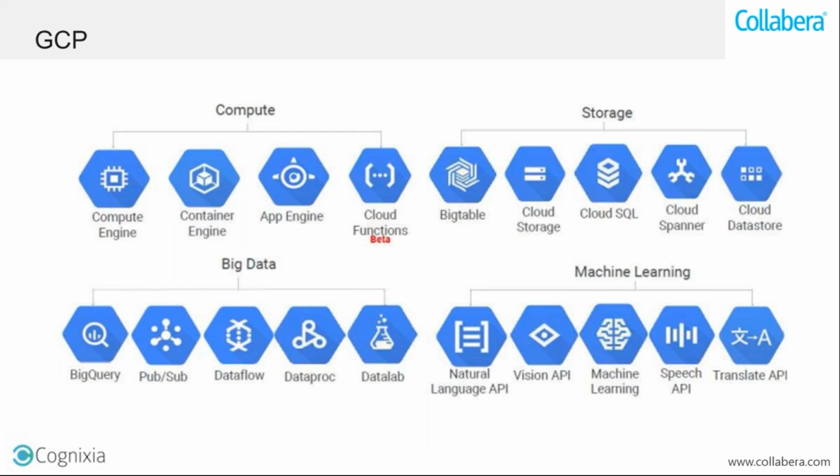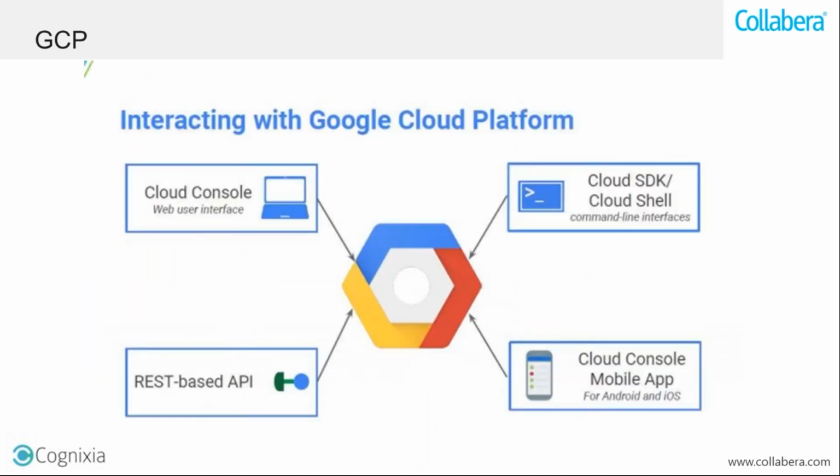So nothing is being accessed as real-time infrastructure access. It is obviously in the form of a service that you need to access it. Right. Now coming to how you access the cloud platform when we talk about GCP. There are various ways that you access the cloud platforms. The simplest, or most widely used, is the graphical user interface or the web interface. So what you do is you go to the cloud console and then you access the services in the form of a GUI. I'll show you that.